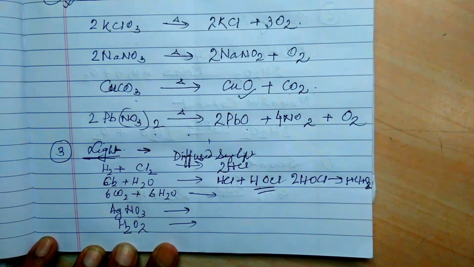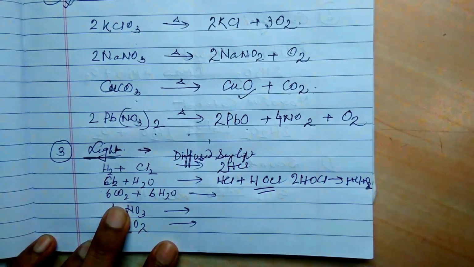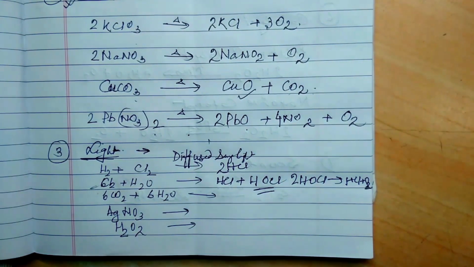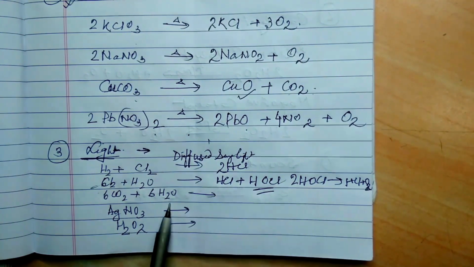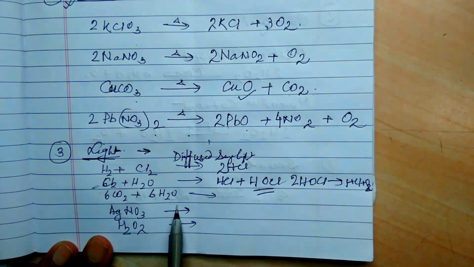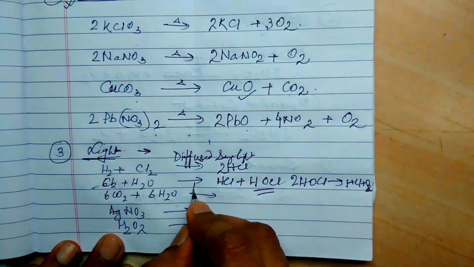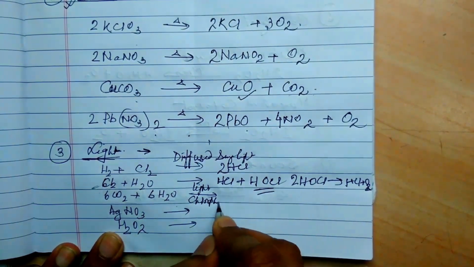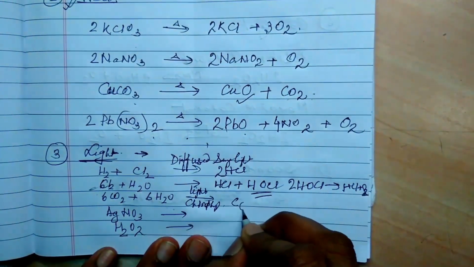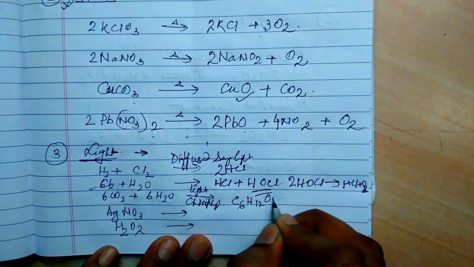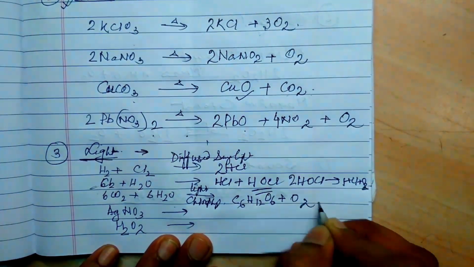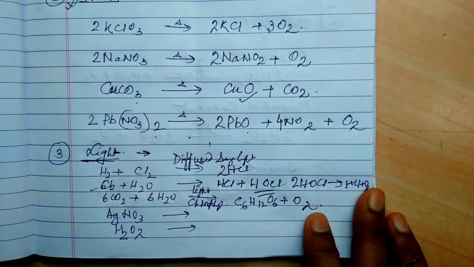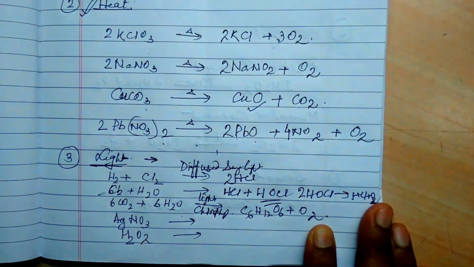Carbon dioxide in the presence of water, and we know that light is there, sunlight and chlorophyll, then it will form C6H12O6 plus oxygen.